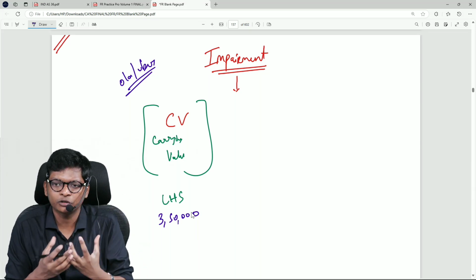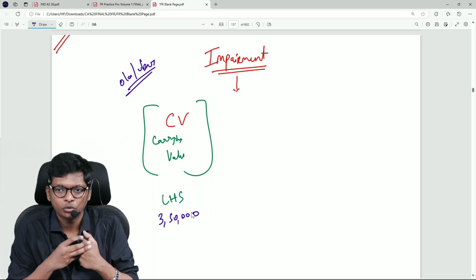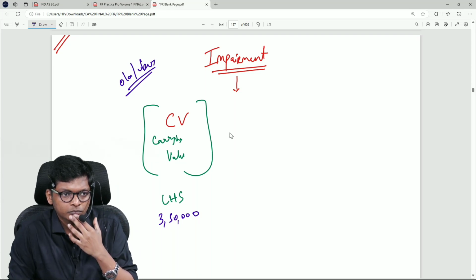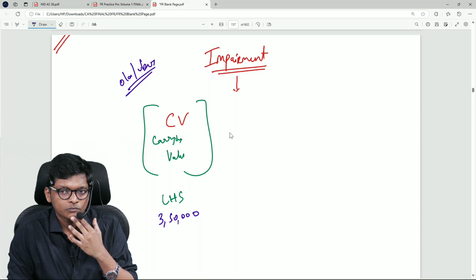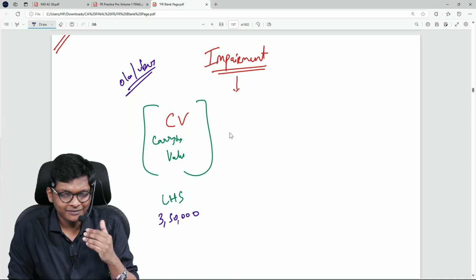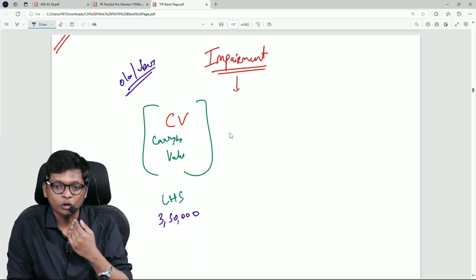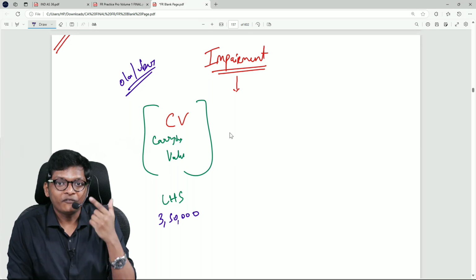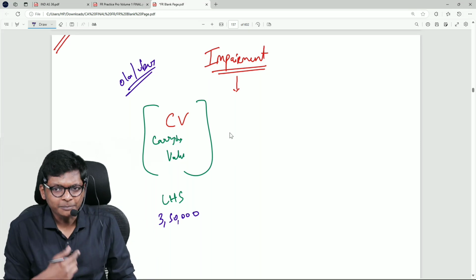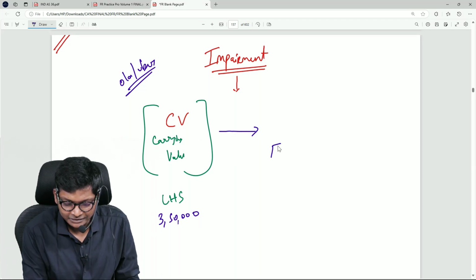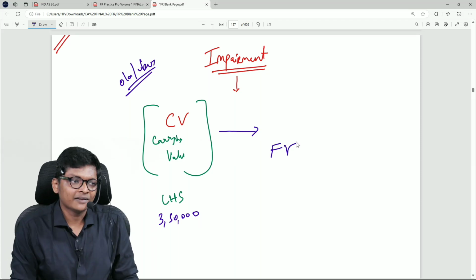It's 3,50,000 in your balance sheet. Now, you will compare this with what? Market value. Correct. In Ind AS, market value is called fair value. So I will straight away compare this with fair value.